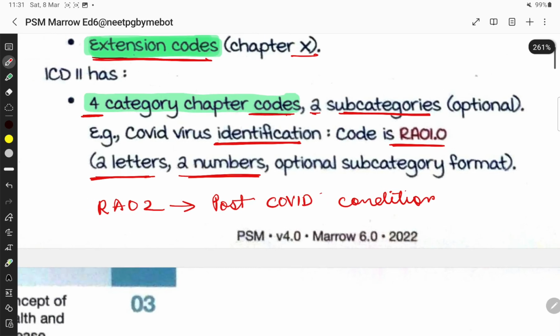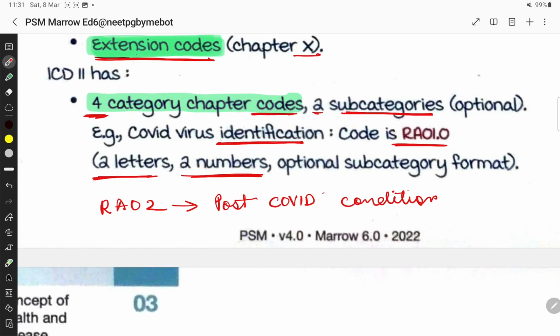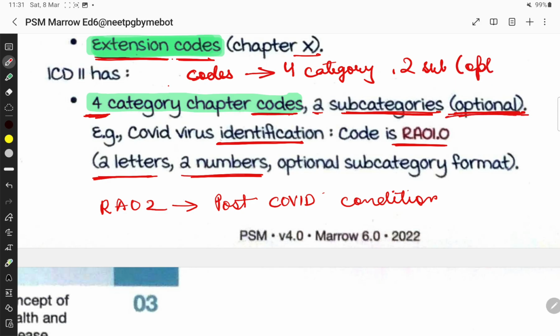Then ICD-11 has 4 category chapter codes, and then there are 2 subcategories which are optional. So the codes have 4 categories and 2 subcategories, but the subcategories are optional.